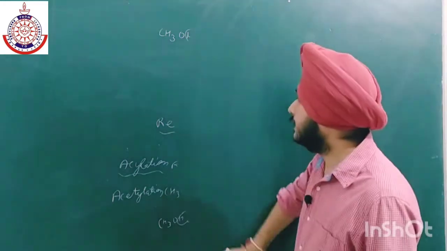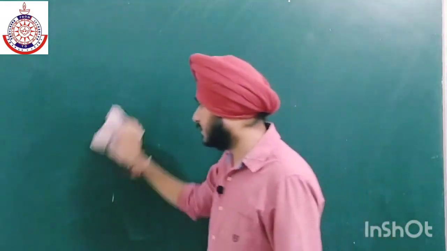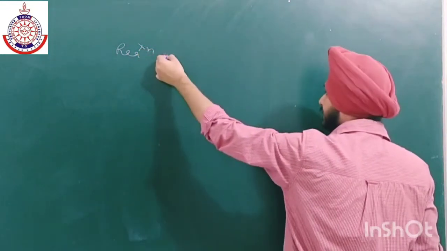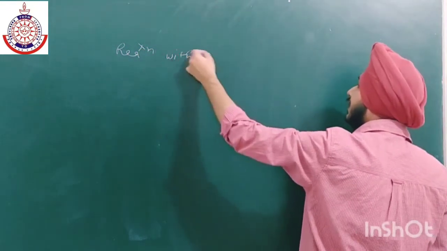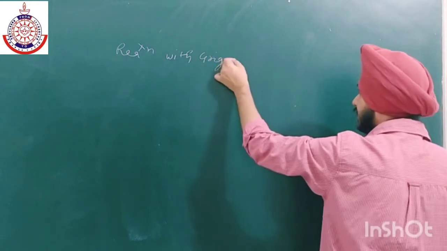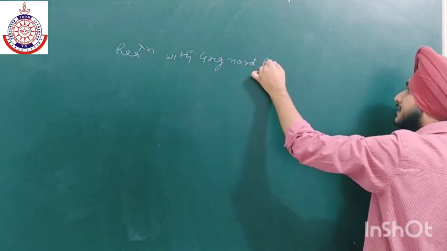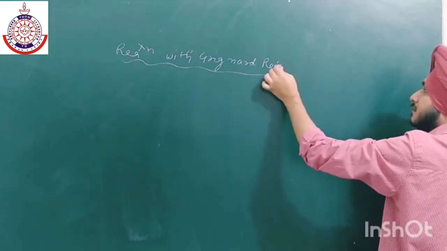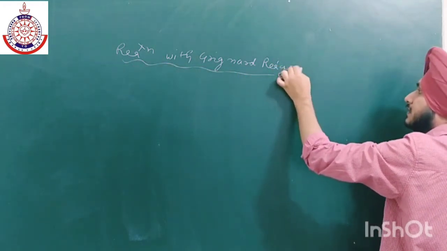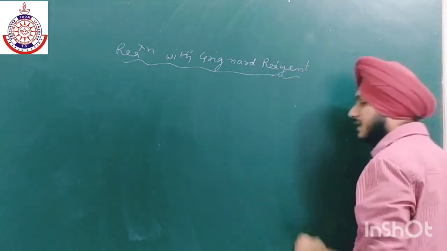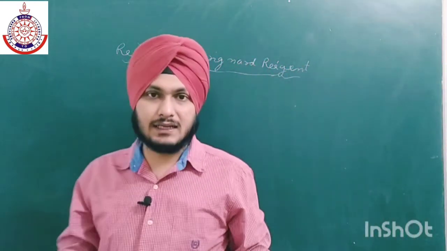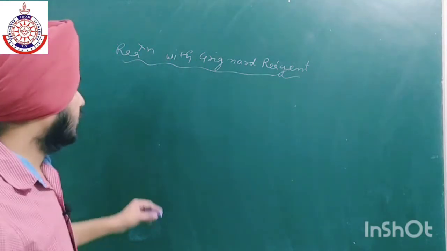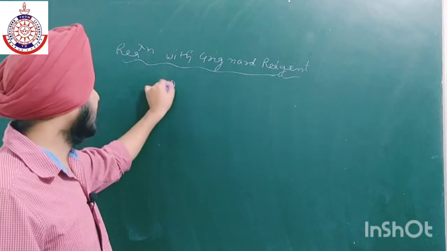The next property is reaction with Grignard reagent. We have already discussed this reaction. Why are Grignard reagents prepared under anhydrous conditions, or why do we use dry ether in all the reactions of Grignard reagent? Because Grignard reagents are very reactive. They can easily react with water or even alcohol to form hydrocarbon. So this is the general reaction.